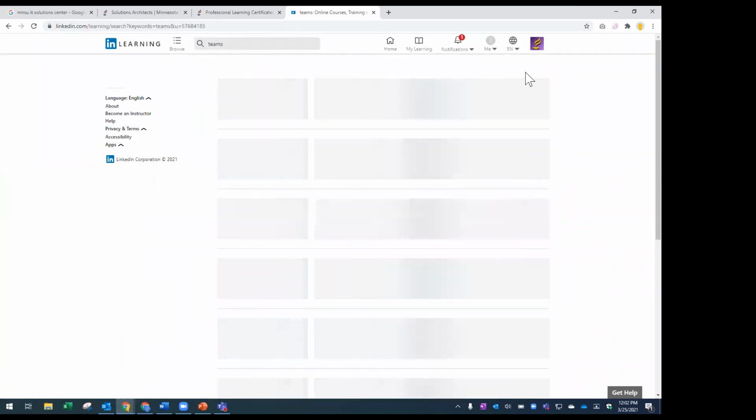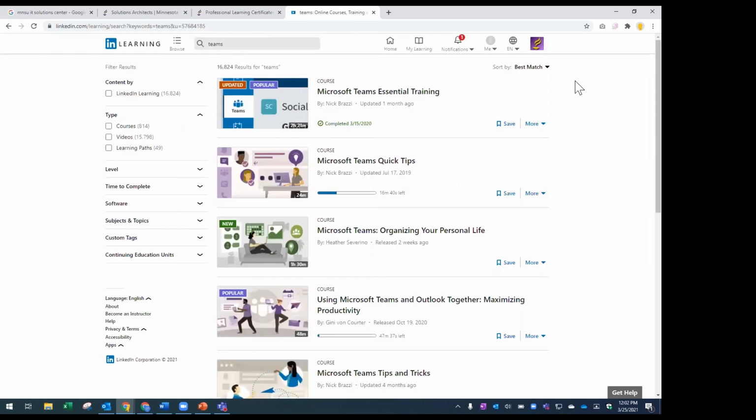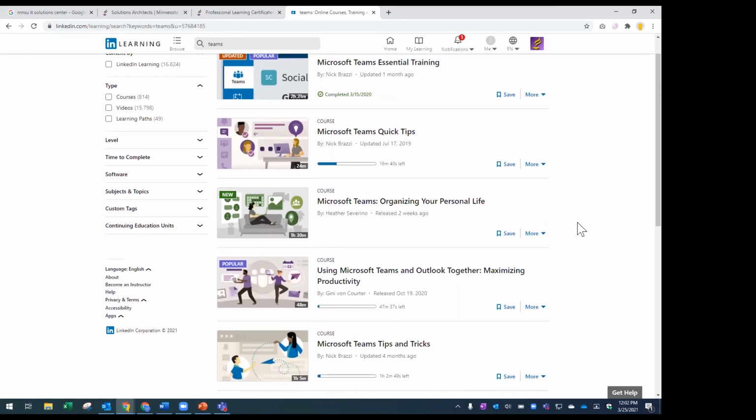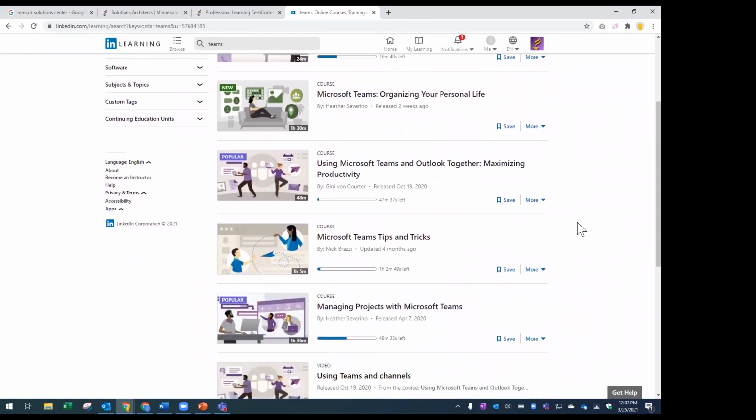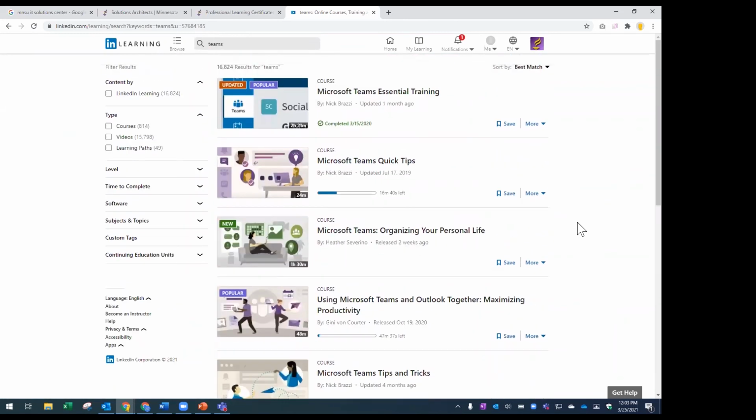And so what Steve and I just did was give a broad overview of Teams and how to use it here at the university and when it might make sense to use it. But if you really want to dive into each of these functions and how they work, you can see there's a lot of different courses here. So Microsoft Teams Essential Training, Microsoft Teams Quick Tips. So if you really want to dive in, if this feels like a product that you're going to be taking on, I highly recommend coming here and really getting to know the topics.